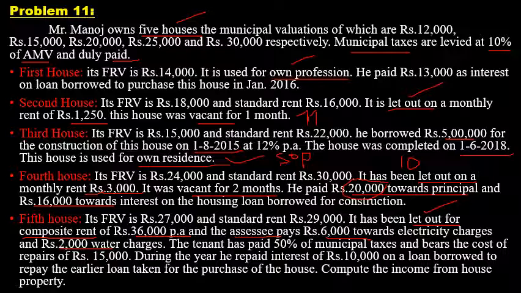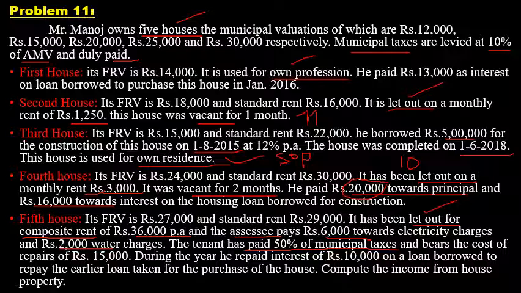The balance rent only to be considered as the actual rent received for that particular property. So that is in case of composite rent, and that is the point in case of the fifth house. Next, there is another point related to the fifth house. The tenant has paid 50% of municipal taxes and bears the cost of repairs, rupees 15,000. The first point in this sentence: the tenant has paid 50% of the municipal tax.